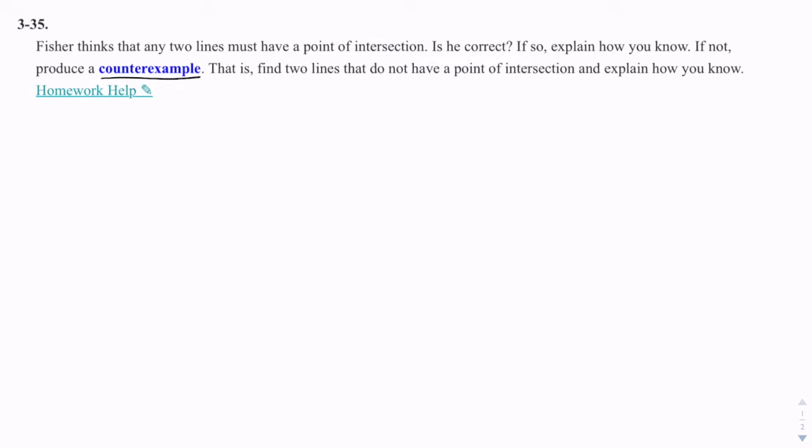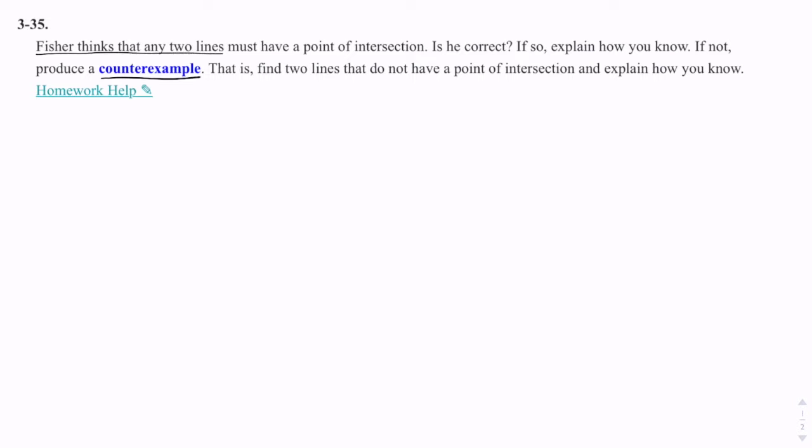What if I said, everybody in this class has black hair, and I find one person in the class and I say, John, stand up, you have black hair. I've proven everybody in the class has black hair. No, you can't do that. But I could say, Bob, stand up, you have blonde hair. See, I've proven that everybody in the class does not have black hair, right? By giving a counterexample. So they're saying, give a counterexample for Fisher, right?